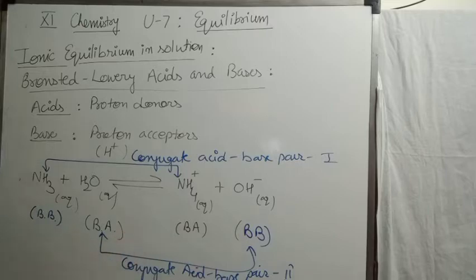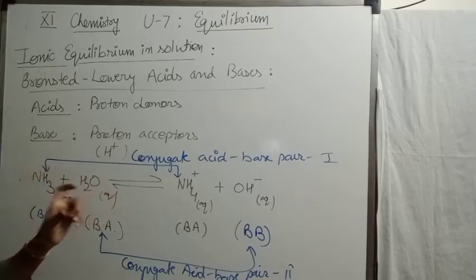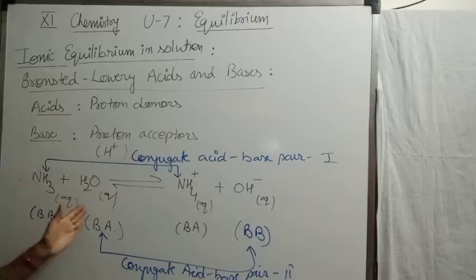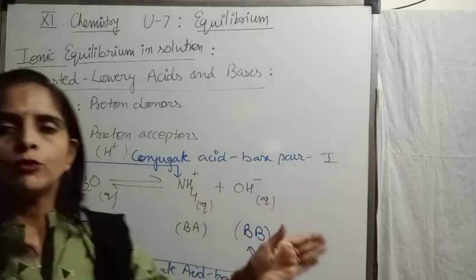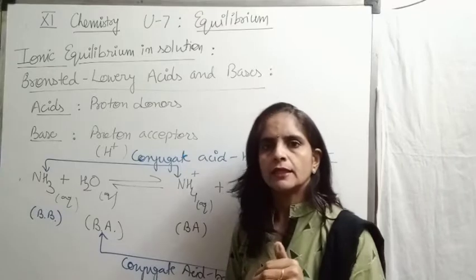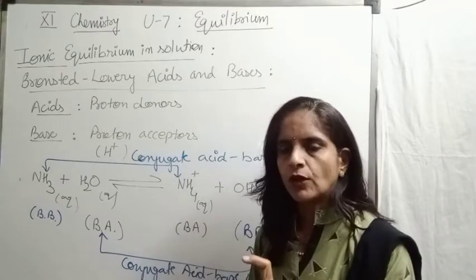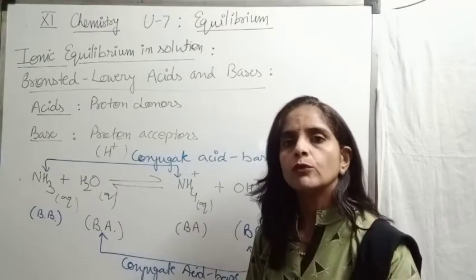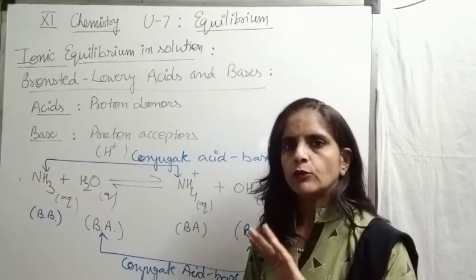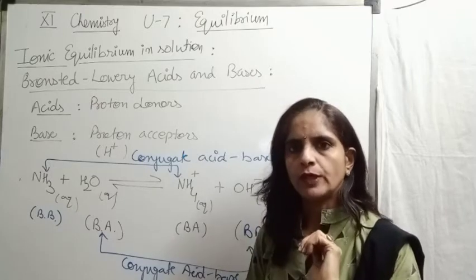Clear how to identify a conjugate acid-base pair? And one important characteristic of these conjugate pairs: in an acid-base pair, if the acid is strong, then its base would be weak, or vice versa. If in the pair the base is strong, then the acid is a weak acid. So in a pair, one is strong and the other is weak.